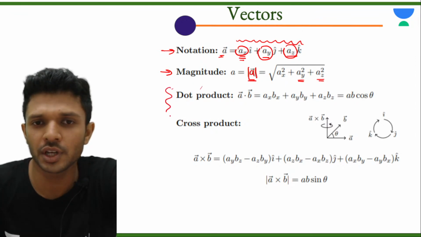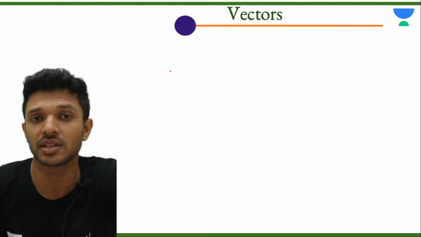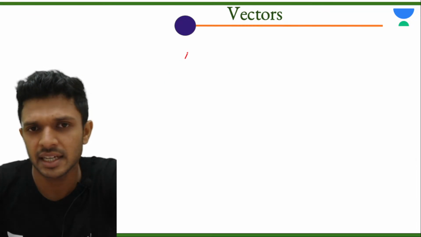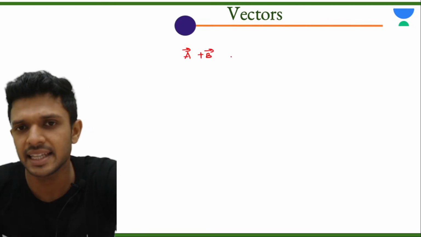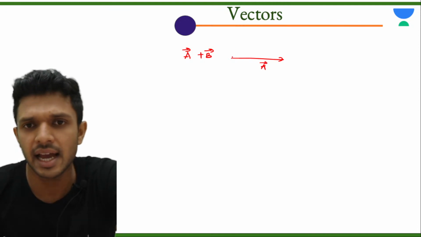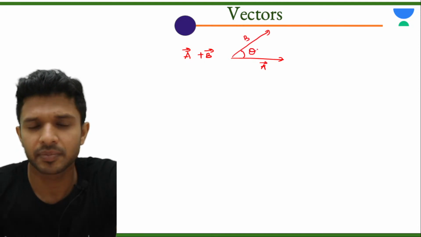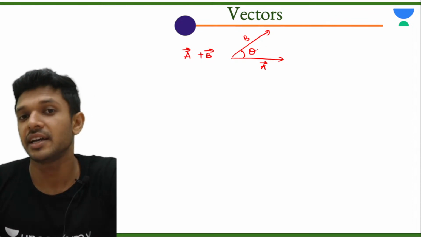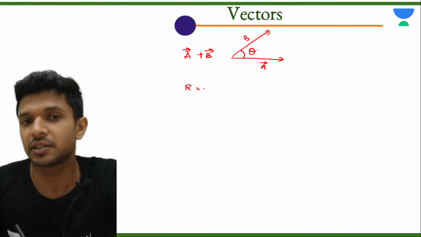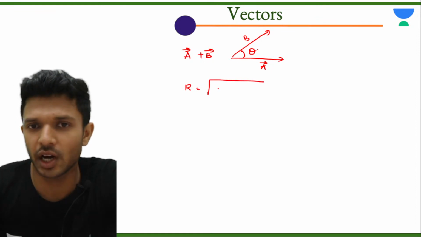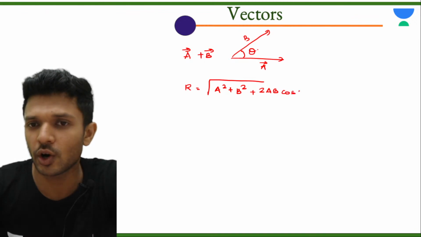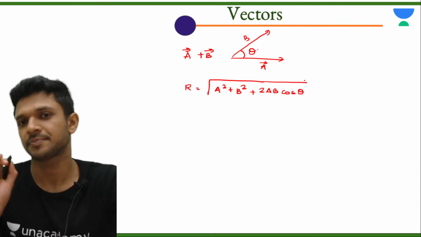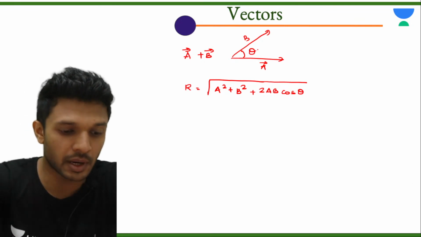Okay. Now, before going to the product of vectors, let us discuss the summation of vectors. Look, you have a vector A and you are adding it with a vector B. Let's say that the angle between the vector A and the vector B is theta. Children, tell me the formula for the resultant of A plus B. That is equal to root of magnitude of A square plus magnitude of B square plus 2 magnitude of A magnitude of B cos of the angle between them. Very important, very important.